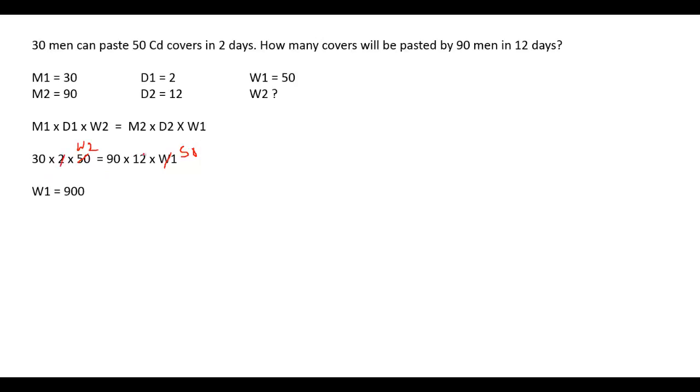So 2 1s are 2, 2 6s are 12, and 3 1s are 30, 3 3s are 90, and therefore 3 multiplied by 6 multiplied by 50, therefore W2 is equal to 900, and so 900 CD covers will be pasted by 90 men in 12 days.